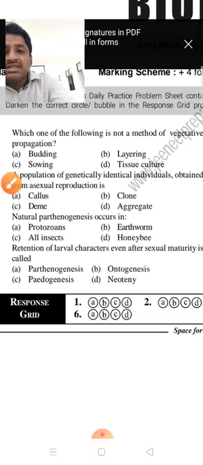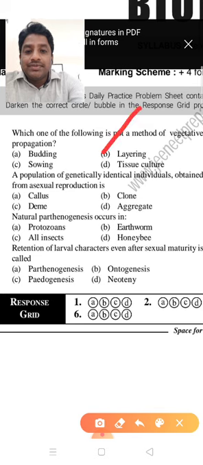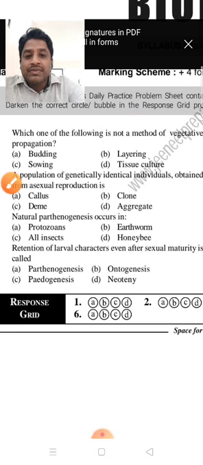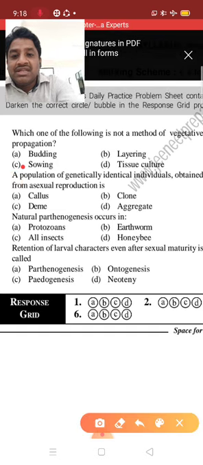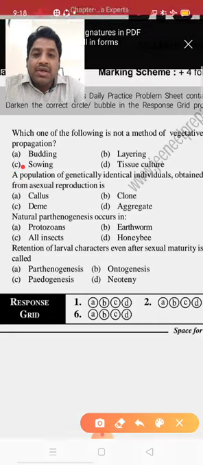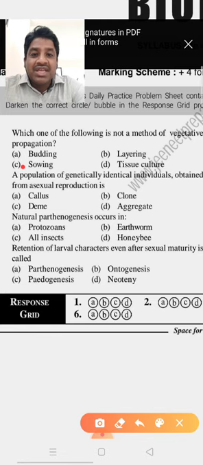See, it is sowing. Sowing is related to sexual reproduction. So that's why it is not a method of vegetative propagation. So this answer is the right one.